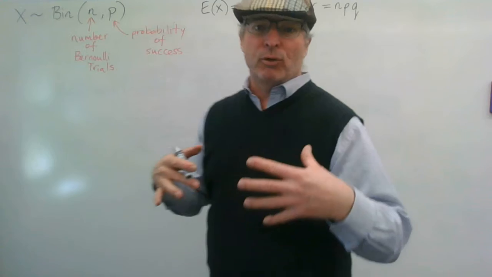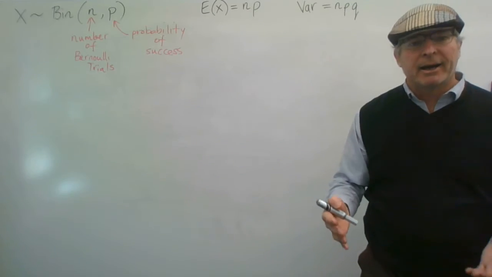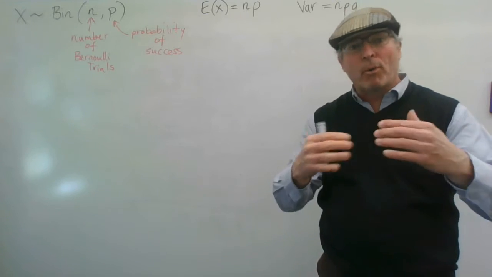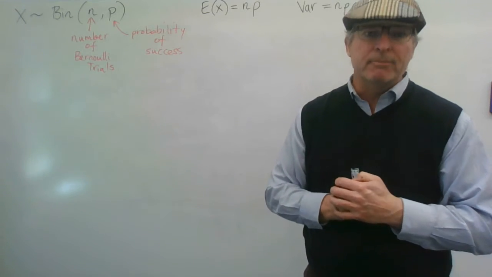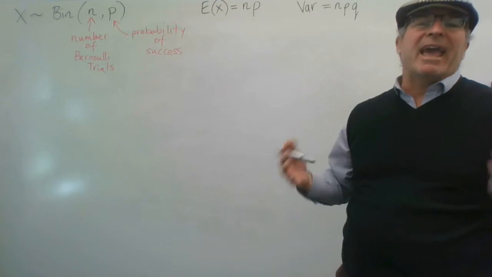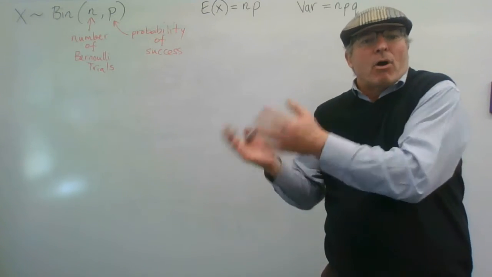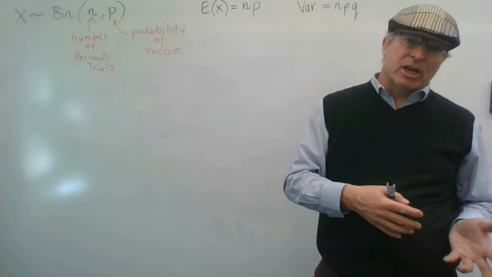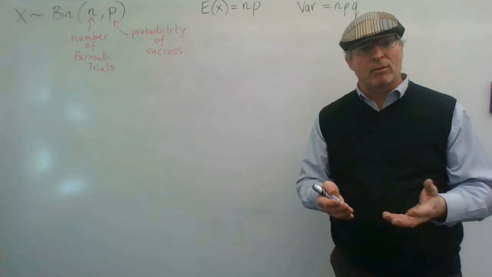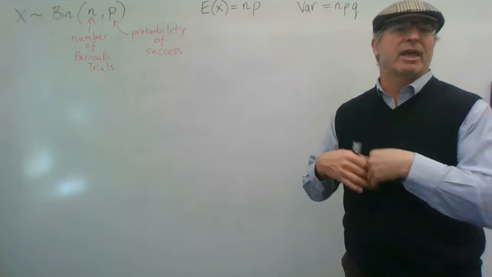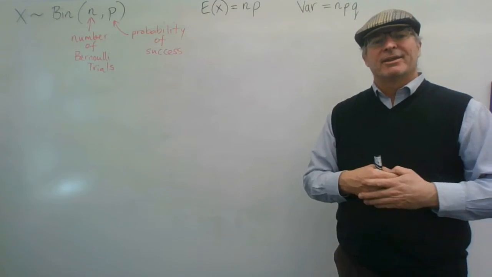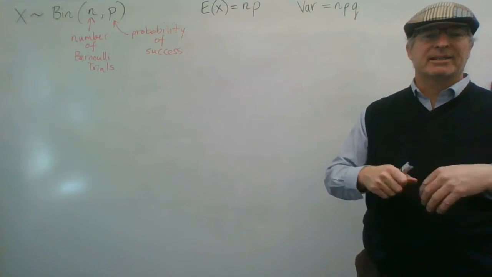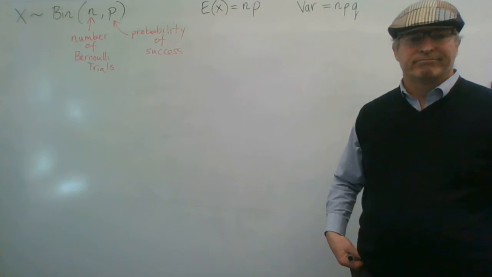For example, if we talk about guessing a multiple choice question, say you've got A, B, C, D. So there are 4 possibilities, and you're looking at the chance of guessing it right. Then you're either right or you're wrong. You've got a quarter chance of getting it right and a 3/4 chance of getting it wrong. That's a Bernoulli trial when you get one question and you guess at it. Your chance is 1 times a quarter. That's the expected number that you'll get right.